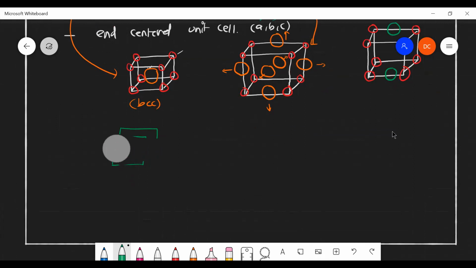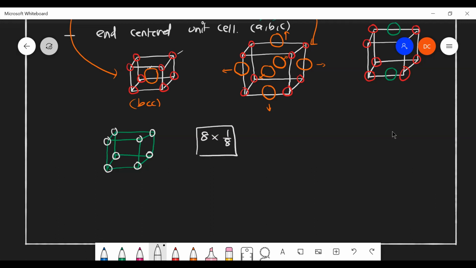Okay, so here, let me try to explain. So here, this is a unit cell. This is a unit cell. And we have corner atoms. How many corners? 8 corners. Am I right? 1, 2, 3, 4, 5, 6, 7, 8. Okay, so 8 corner atoms are there. One corner atom contribution is 1 by 8. How does it come?